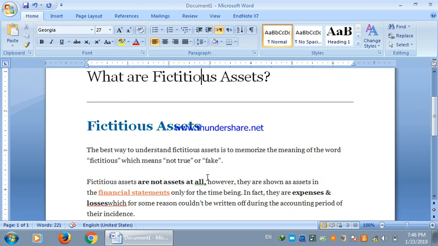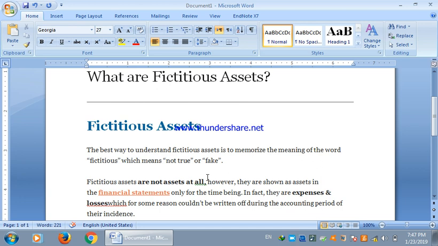So first, the word fictitious literally means not true, fake or false. Or we can say it is something that does not exist. So that is known as fictitious. Now what are fictitious assets? Basically, fictitious assets are not assets at all, and they are intangible assets that have no physical existence. You cannot see them, you cannot touch them, and in the real sense these are not assets at all.